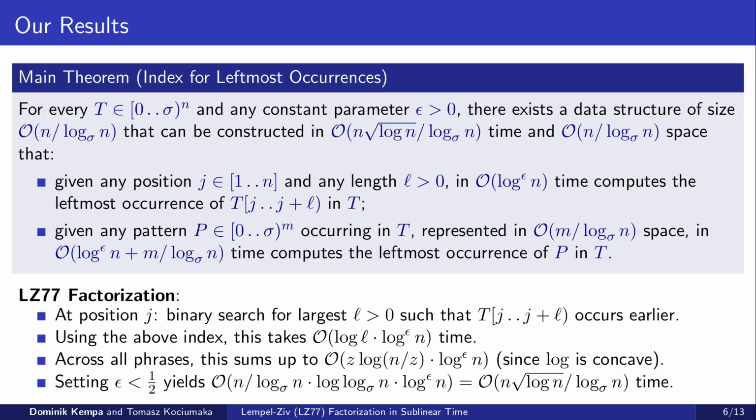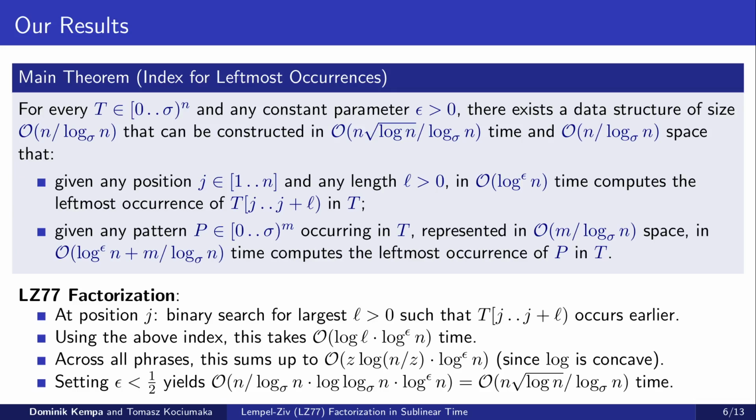Observe that using this index, we can easily compute the LZ77 factorization. Specifically, to compute the length of the phrase starting at position j, we binary search for the largest L such that the substring of t from j to j plus L has an earlier occurrence. Using the above index, computing L takes O(log L times log^epsilon n) time. The total time to compute all phrases is minimized when all phrases are of equal length, that is, n over z. Thus, we can bound the runtime of this algorithm by O(z log(n/z) log^epsilon n).